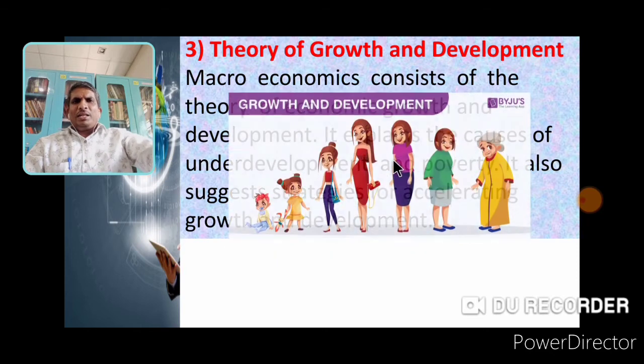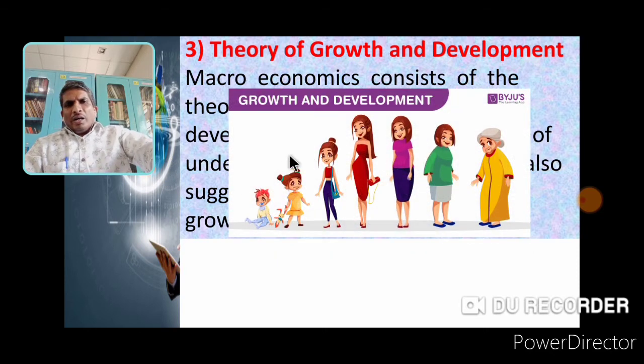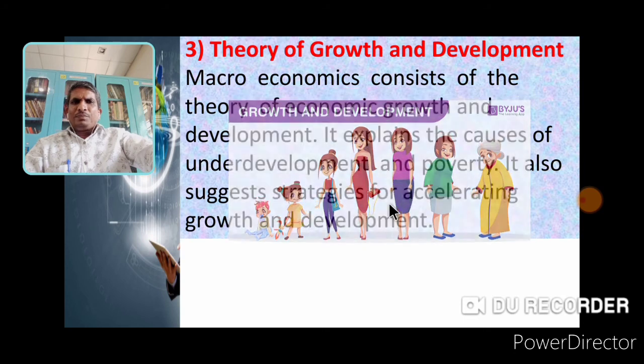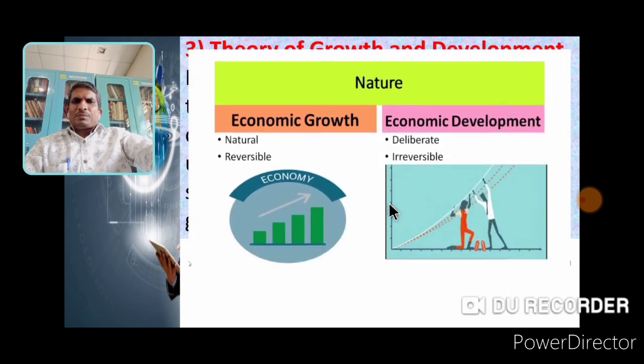When you see the picture explaining growth and development, growth is natural and development is deliberate and planned. Economic growth is natural, economic development is deliberate.